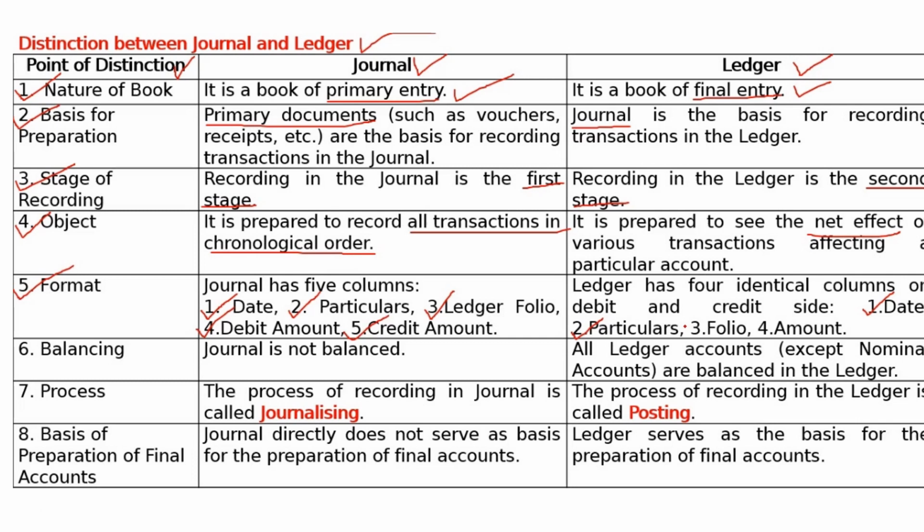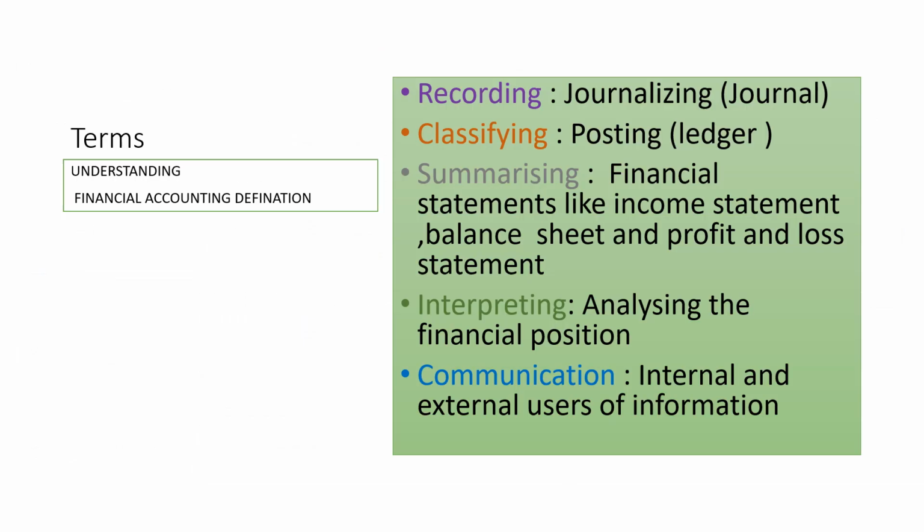Now, recording in the journal is the first stage and the ledger is the second stage. They are chronological, and the ledger shows the net effect of transactions affecting a particular account. They have this format. The journal is not balanced, and the ledger accounts are all balanced. The process of recording in the journal is called journalizing, and the process of transferring to the ledger is called posting. Then the ledger serves as a basis for the preparation of the final accounts, your profit and loss account, balance sheet, and all those things.